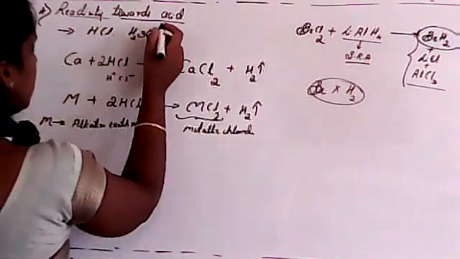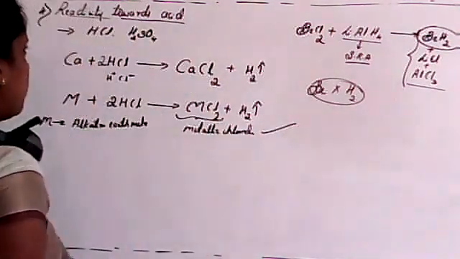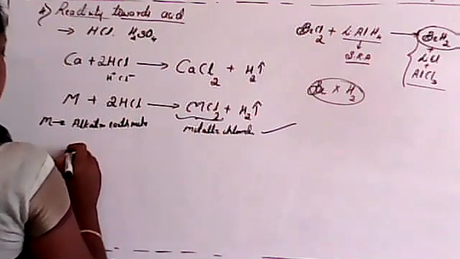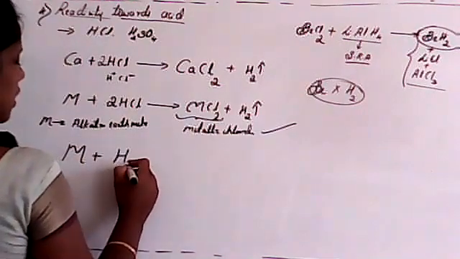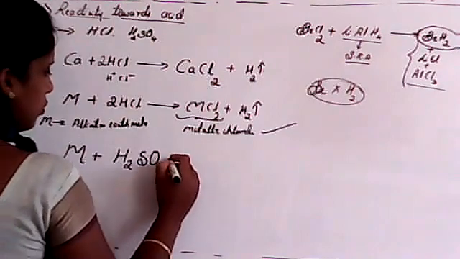So this is reactivity towards acid, very important. You have to remember it, and it is easy. See, if in case I consider M and H2SO4, what will be the product?